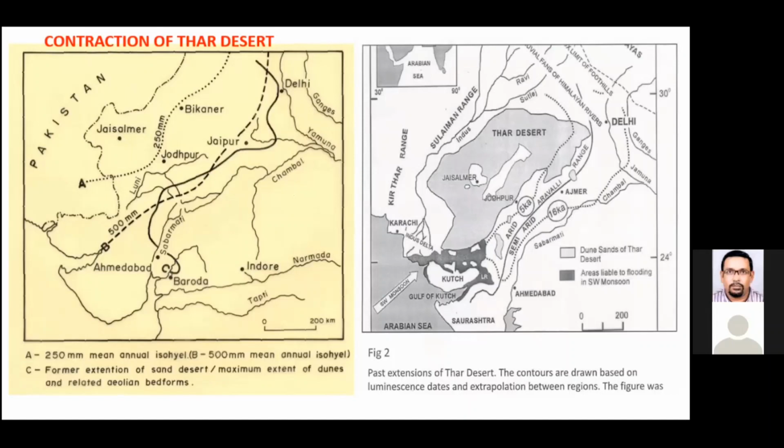They have moved westwards, right? When there is expansion, they move eastward. That means they transgress towards the east. The wind activity gets dominant as one moves from west to east. But at present, the natural Aeolian activities are confined to areas west of this 250 millimeters isohyet.